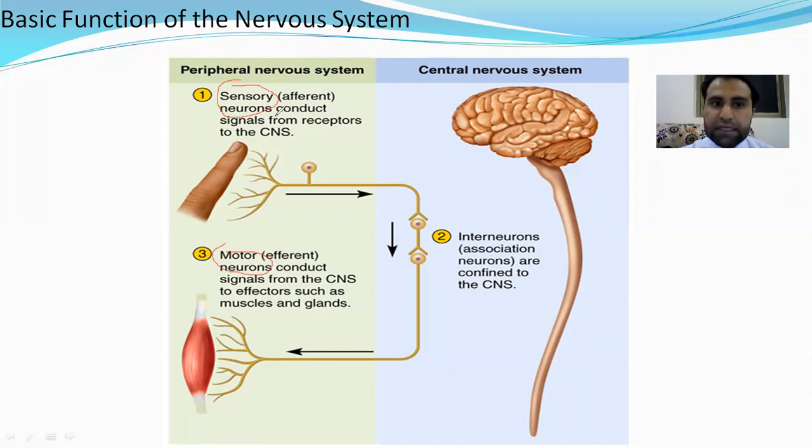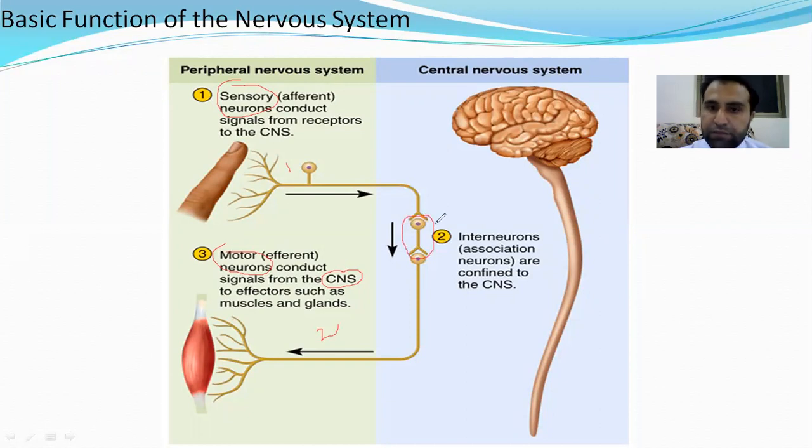Sensory neuron conducts signal from receptor to CNS, while motor neuron conducts signal from CNS, from central nervous system, to effector, such as muscle and gland. So this one is sensory neuron and this one is motor neuron, while this one is interneuron or intermediate.